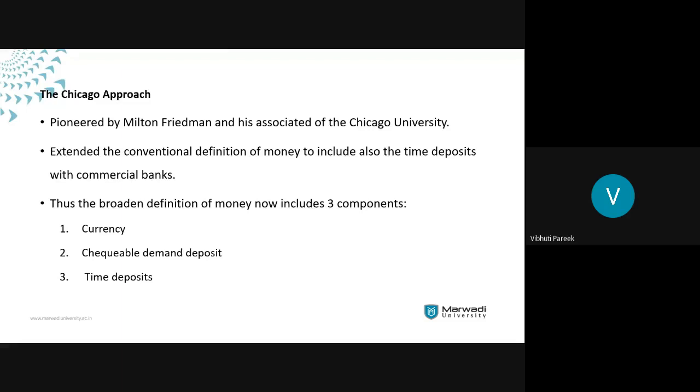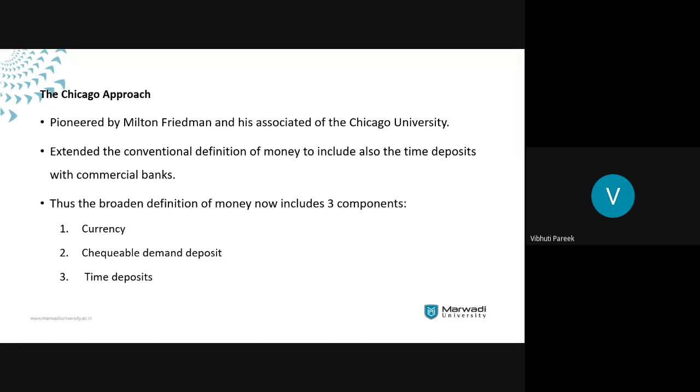Okay, yes, the Chicago approach is the approach which was given by Milton Friedman and his associates at the University of Chicago. Now, they have extended the conventional definition of money. And how they have extended it, they have added the time deposit with commercial banks. So other forms of money, that is metallic coins, paper currency, and demand deposits, they have added this time deposit with the commercial bank.